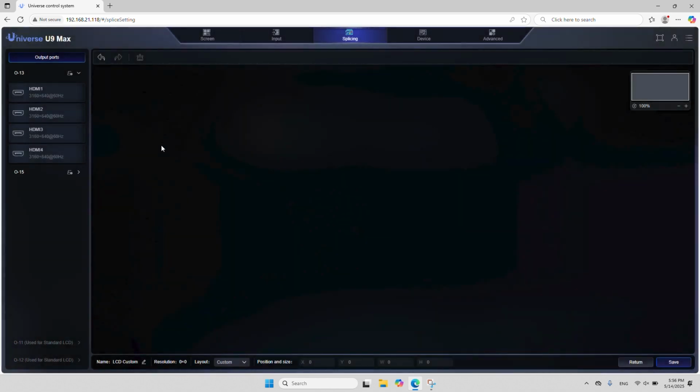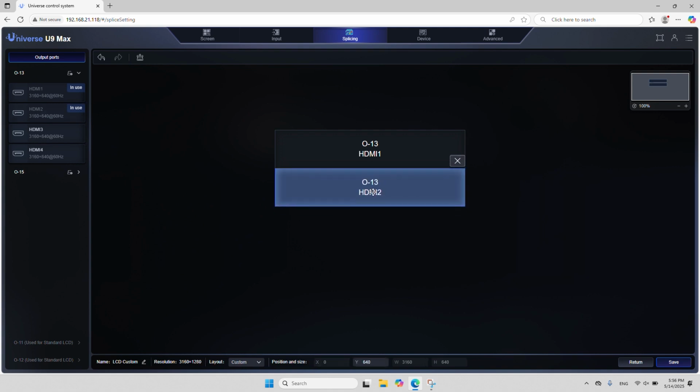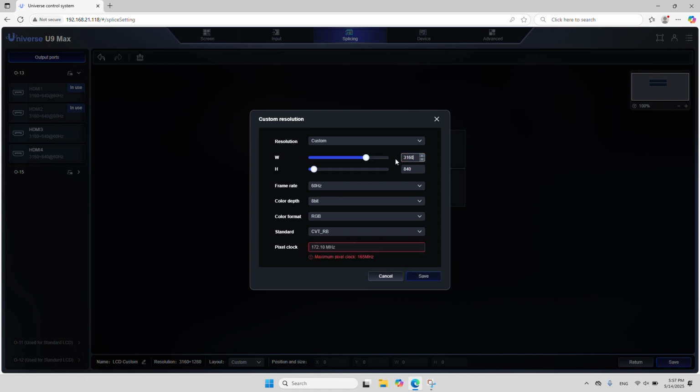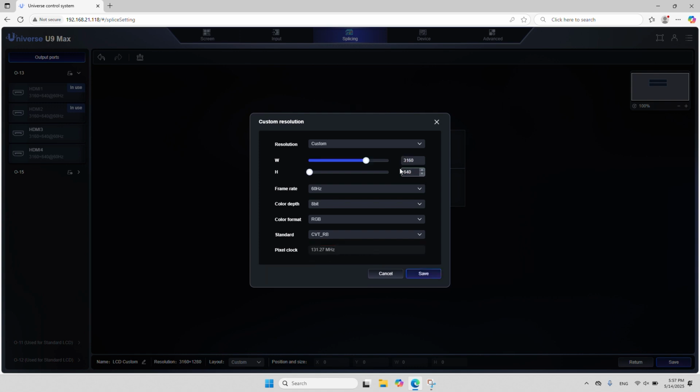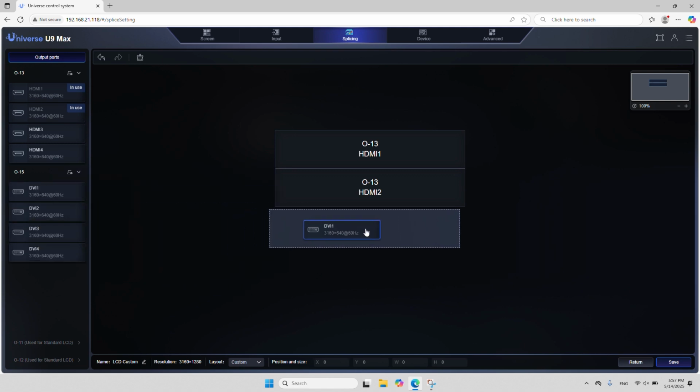Once all output resolutions are configured, drag the required output interfaces into the screen group area. Click on each output interface and adjust its position as needed. Follow the same method for the other output boards.